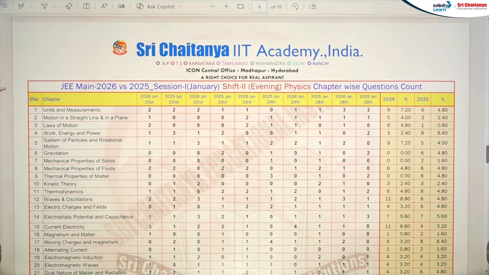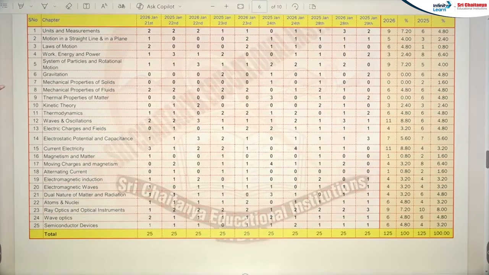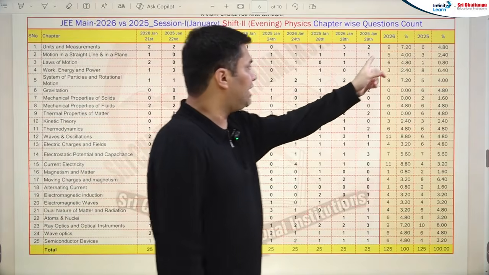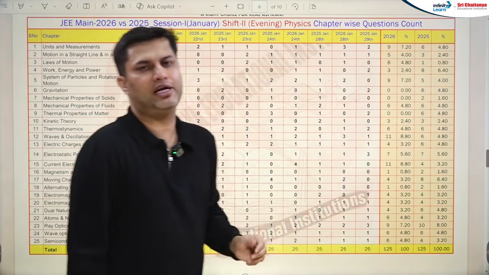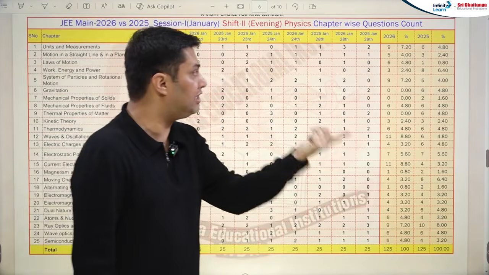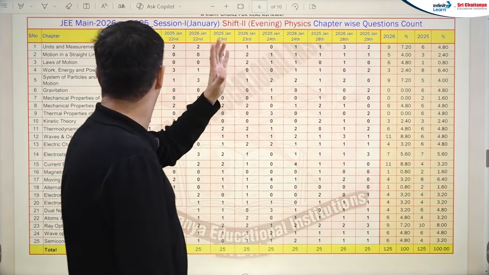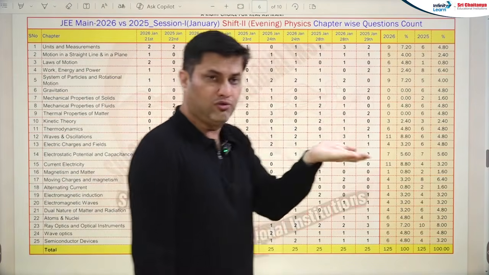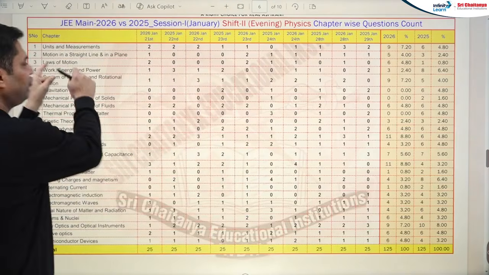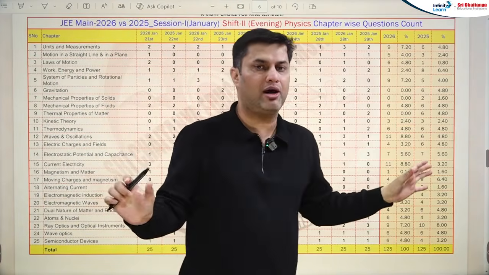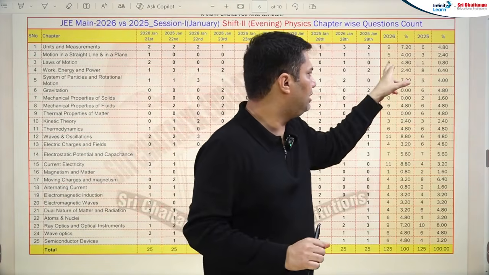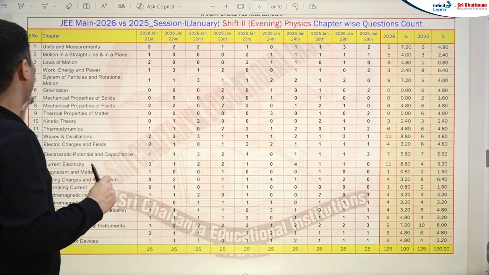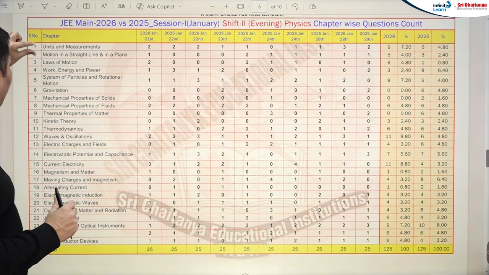So evening shift, if we talk about physics, yes. Remarkable change in unit and measurement. Unit measurement has been increased this year in the evening shifts. 5 and 3 for motion in a straight line and in a plane like kinematics, the weightage has been increased, and laws of motion, very remarkable change. Last year 1 question and this year evening shift 6 questions. So again a very remarkable change in kinematics, laws of motion and unit dimension.